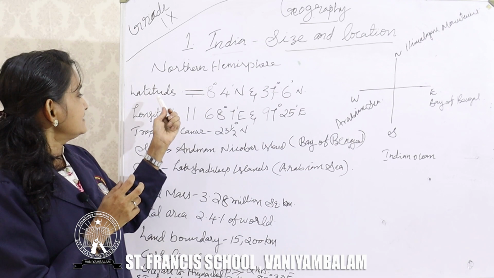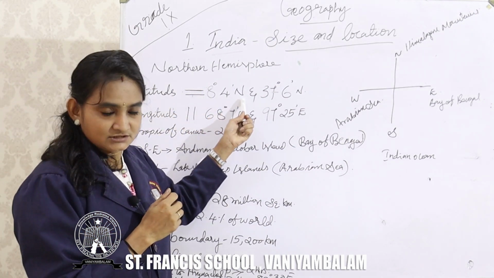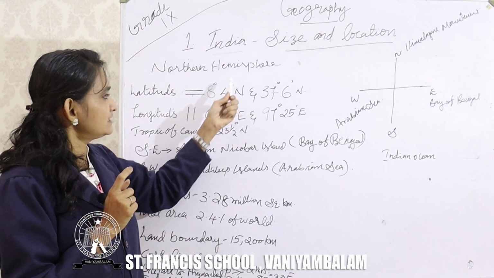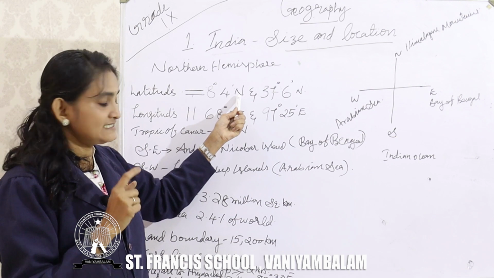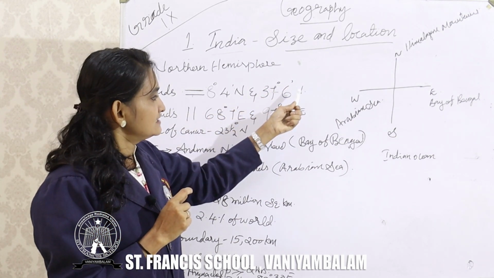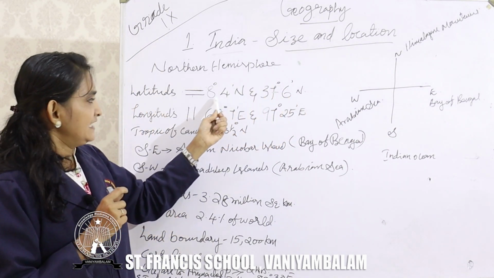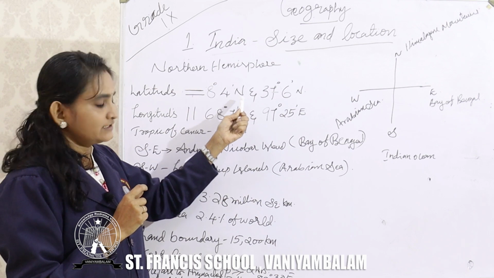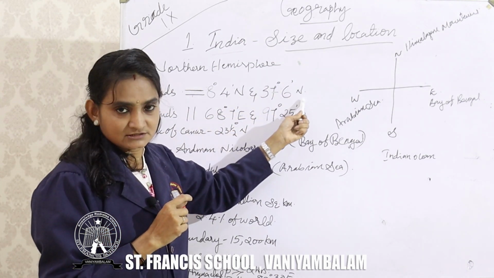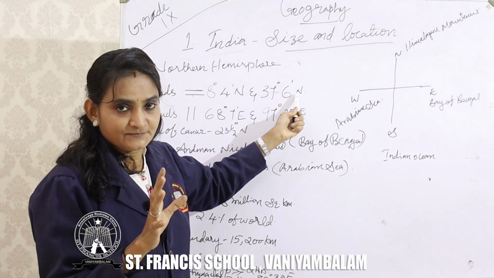And the latitude starts at 8 degree 4 minute north and extends up to 37 degree 6 minute north. That is the latitudinal value of India.